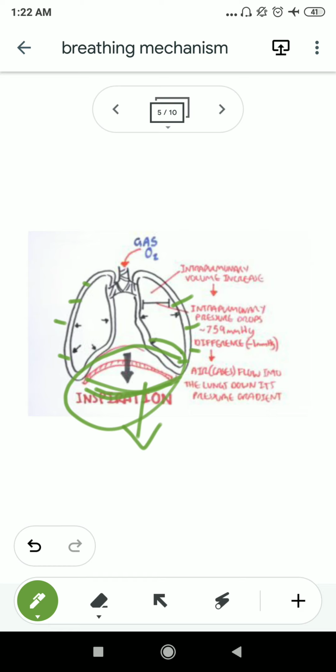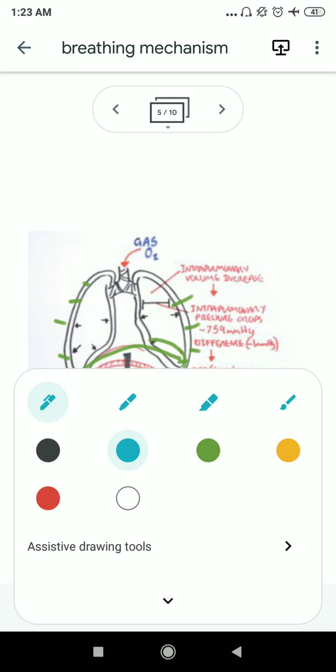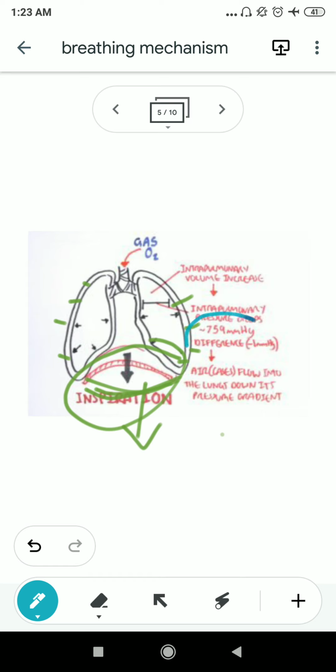Listen very carefully to what I am telling. When the diaphragm moves downward and the intercostal muscles contract, then the rib cage becomes relaxed and the intrapulmonary volume will increase. And whenever the volume increases, the intrapulmonary pressure will decrease, and it now becomes 759 mmHg.